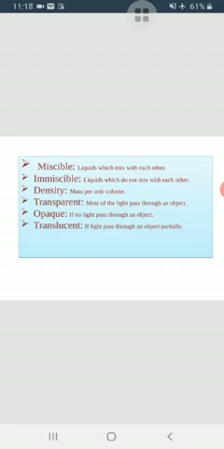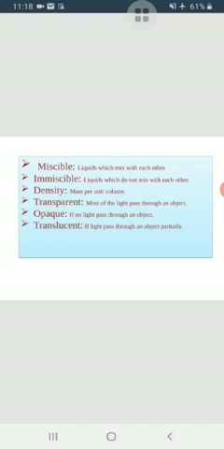Now the objects. You can see through the glass, but you can't see through the wood or metal plate. Why? Because light can pass through glass but not through the wood or metal. Substances are classified into three groups depending on the amount of light that can pass: transparent, opaque and translucent.